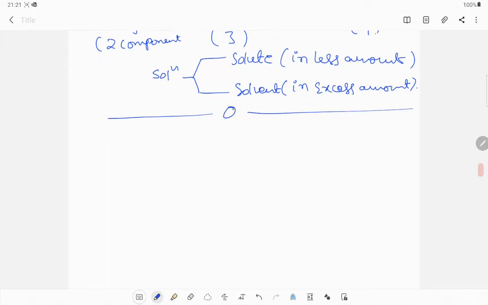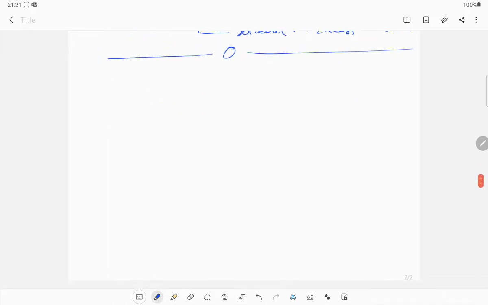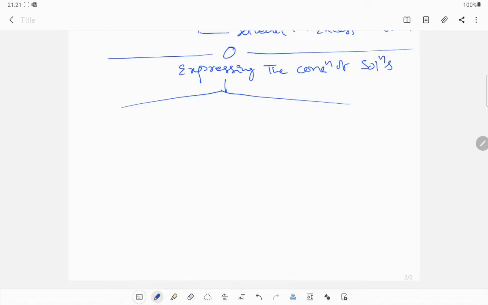Now, expressing the concentration of solutions. See, concentration is expressed in two ways: one is the qualitative method and the other is the quantitative method.